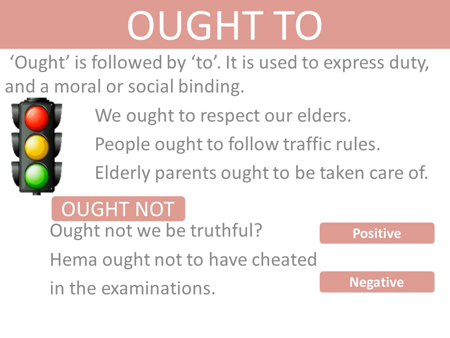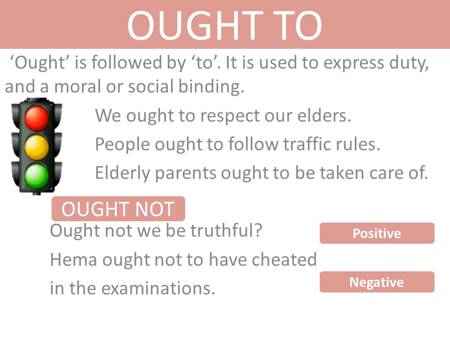It is preceded by to. In the features, we studied that modals are followed by bare infinitives. But here is an exception. Ought to is considered as a modal. It is used to express duty and a moral or social binding.